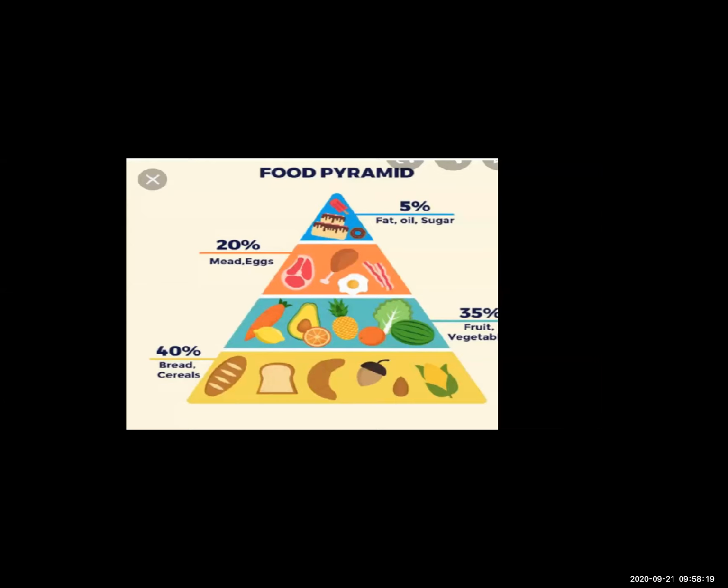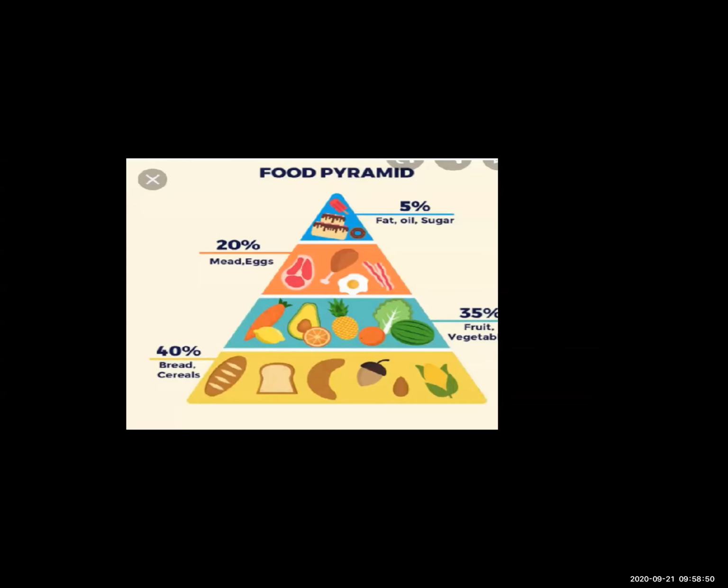And the next one is our fat. Fat means whatever sweets there are: chocolates, candy, ice cream. These are the fat. So this fat we have to eat a little bit, like 5% only. Chocolate, candy, ice cream, these are not our food. These are only a taste of our tongue. So we have to eat those things 5% only.